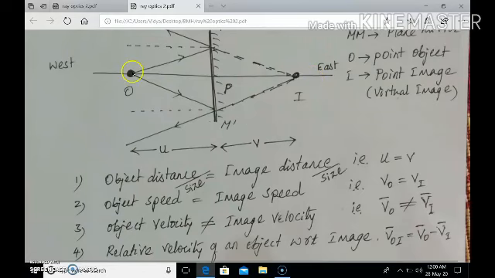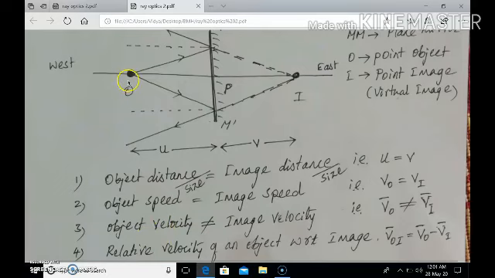If an object moves towards the mirror with some speed, the image moves towards the mirror with the same speed. In other words, the speeds of both object and image are the same, whereas the velocities of the object and image are not the same.